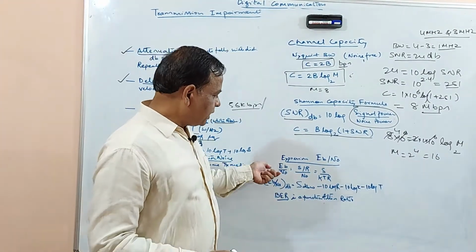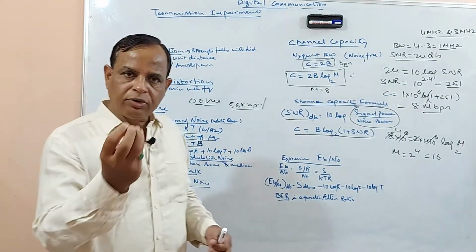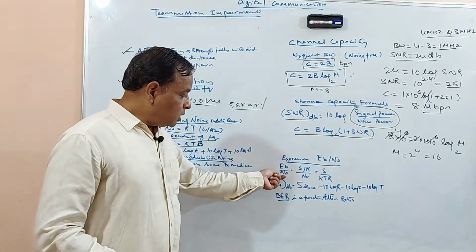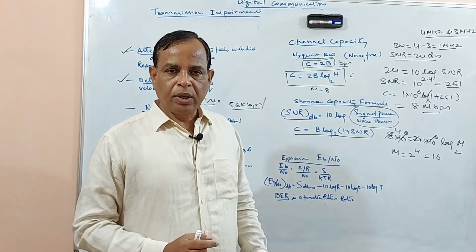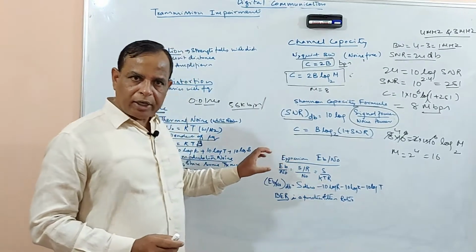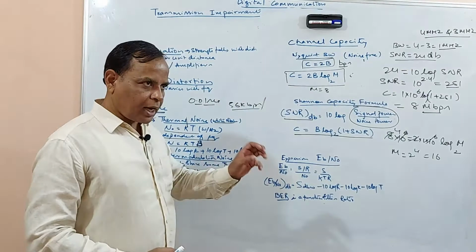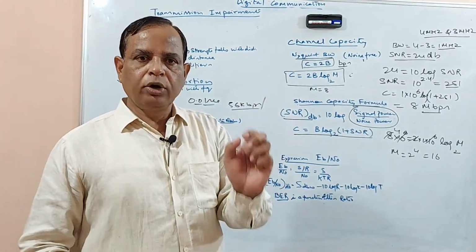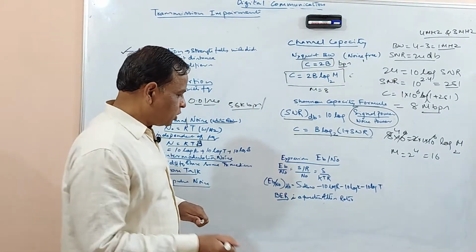It's a ratio of Eb by N0, the energy of one bit to the noise power in 1 hertz. So you are going to a very minute part to find out one ratio. Let us see how this ratio is useful. You are calculating the energy in 1 bit to the ratio of noise in 1 hertz. That is the expression.